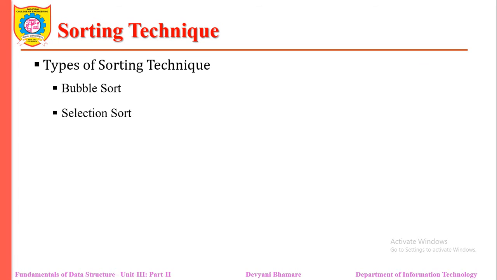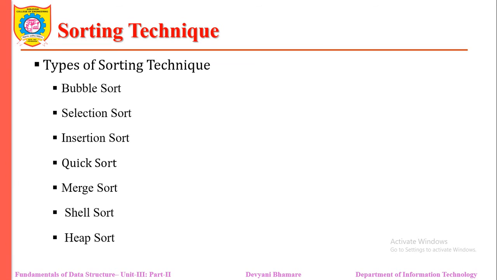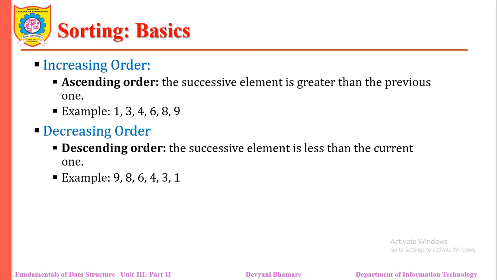Depending upon the way to arrange the data in a particular order, there are different sorting techniques like bubble sort, selection sort, insertion sort, quick sort, merge sort, heap sort, and shell sort. Among these techniques, insertion, bubble, and selection sorting are very useful for sorting small lists, and the remaining are helpful to sort large lists.